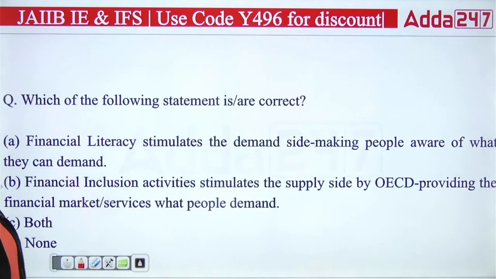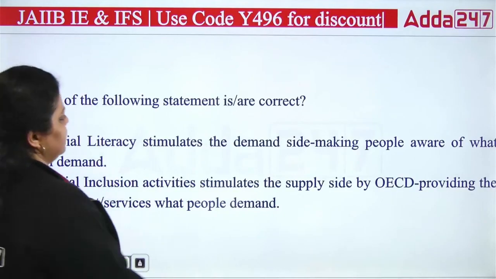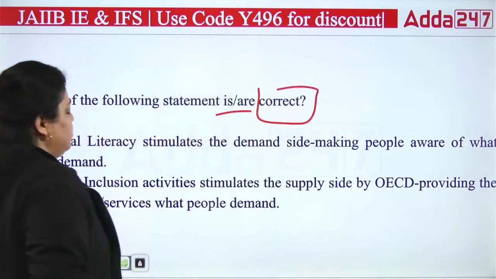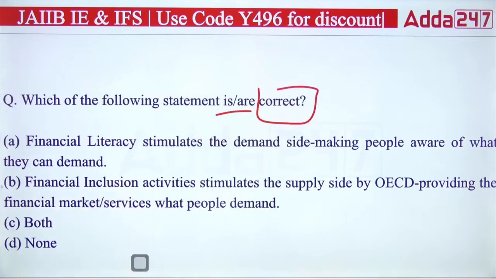Now, second question. It is asking which of the following statements are correct. So certain statements have been given in front of you. Out of that, you have to answer which of the following is correct. First is saying financial literacy stimulates the demand side, making people aware of what they want.